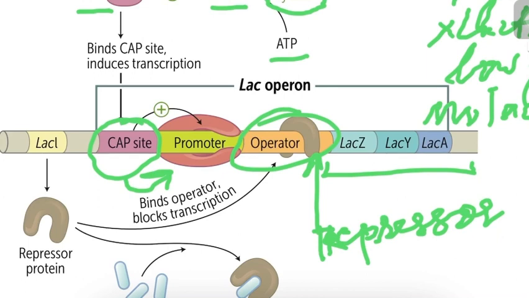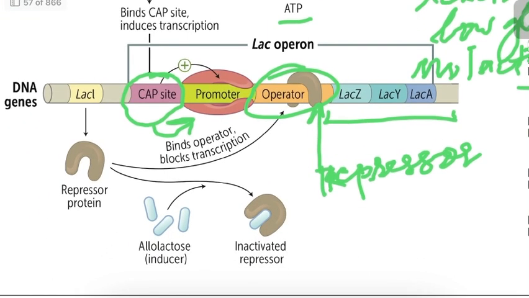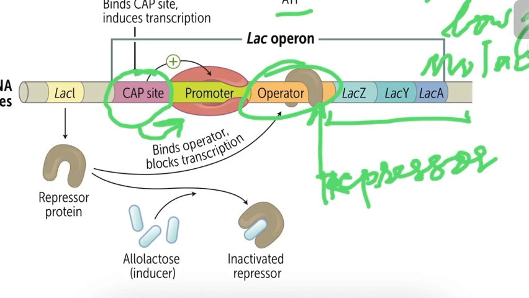So in the presence of lactose, you have allolactose. In the presence of lactose, you have an inducer, allolactose, that binds to the repressor protein and removes this repressor from the operator site and hence causes an increase in the transcription of the Lac Operon gene.